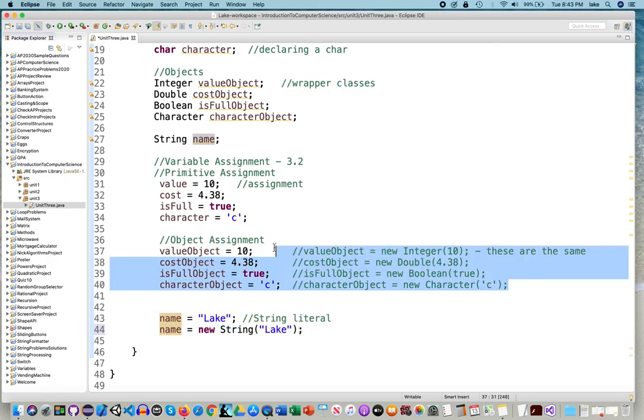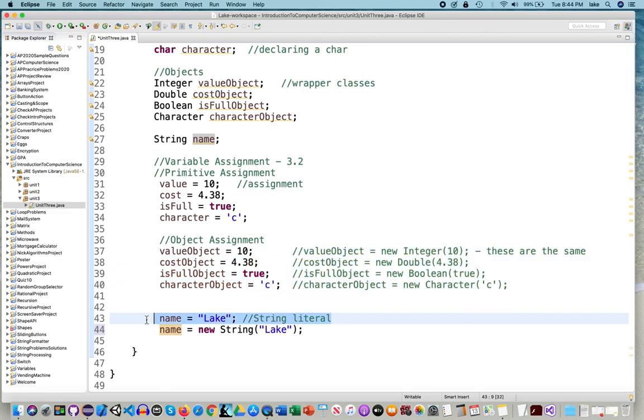Like on the right side of the wrapper classes, this new double, new boolean, new string actually is what takes place. So now this string literal here is the best way for us to work with strings. And strings have a lot of pieces to them in terms of what we need to do and how we're going to work with them. So like I keep saying, this is very important. So let's just make sure we focus on this when we're writing any app. You're going to see it a lot for the whole year. So keep that in mind.